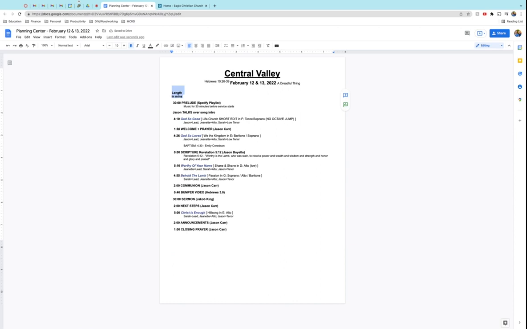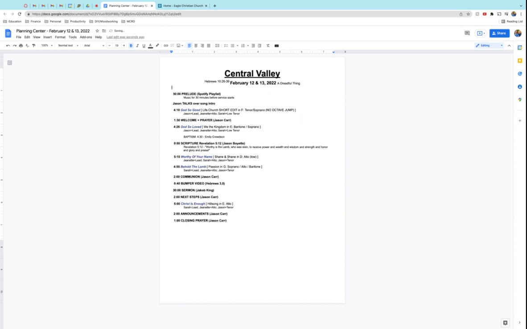The length in minutes we don't need. So we're going to select that and delete it. We're going to move everything over just to give us a little bit more room on the page. That'll take a second or two. And while we do that, there's a couple of other things that I'm going to note that we're going to start doing.